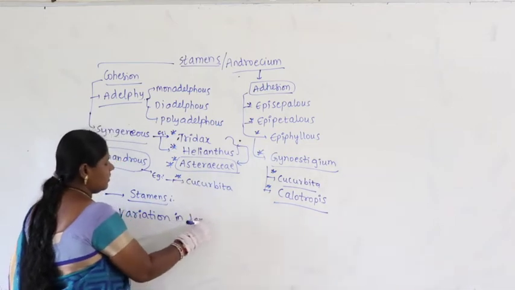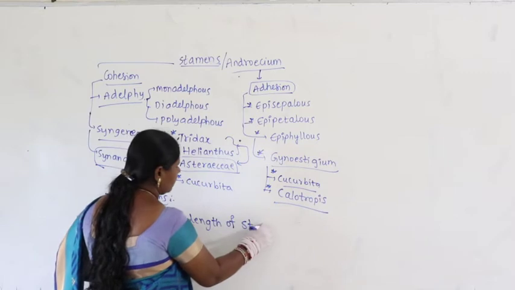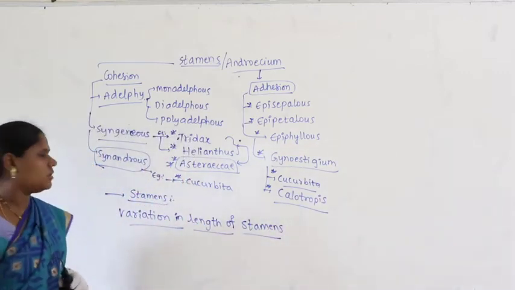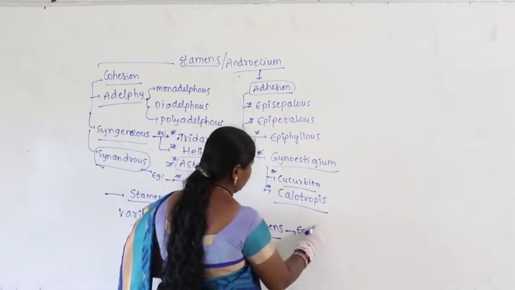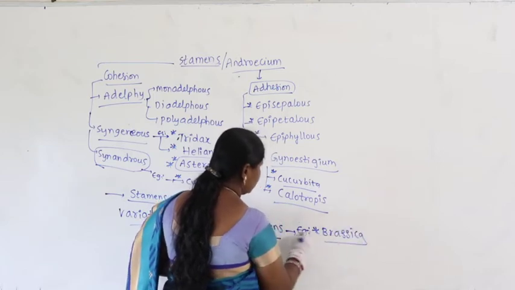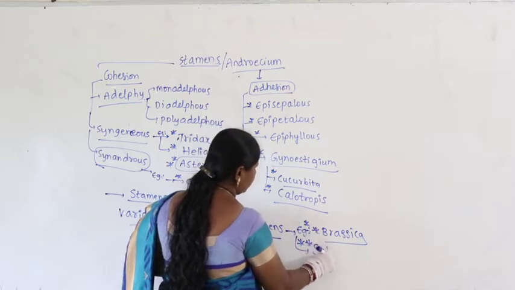In which plants do you find variation in length of stamens? You can take the example Brassica, Brassica means mustard, as well as salvia.